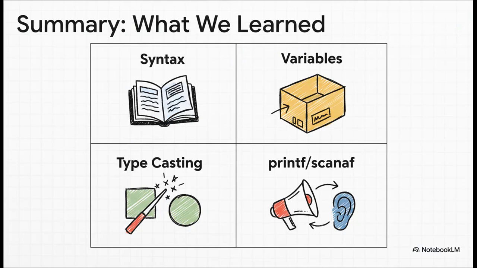So, let's do a super quick recap. What are the big takeaways? First, syntax. These are C's strict, non-negotiable grammar rules. Second, variables. These are our named storage boxes for holding all our data. Third, typecasting. It's absolutely critical for getting accurate answers when you're dividing numbers. And finally, printf and scanf. These are our essential tools for talking to the user.